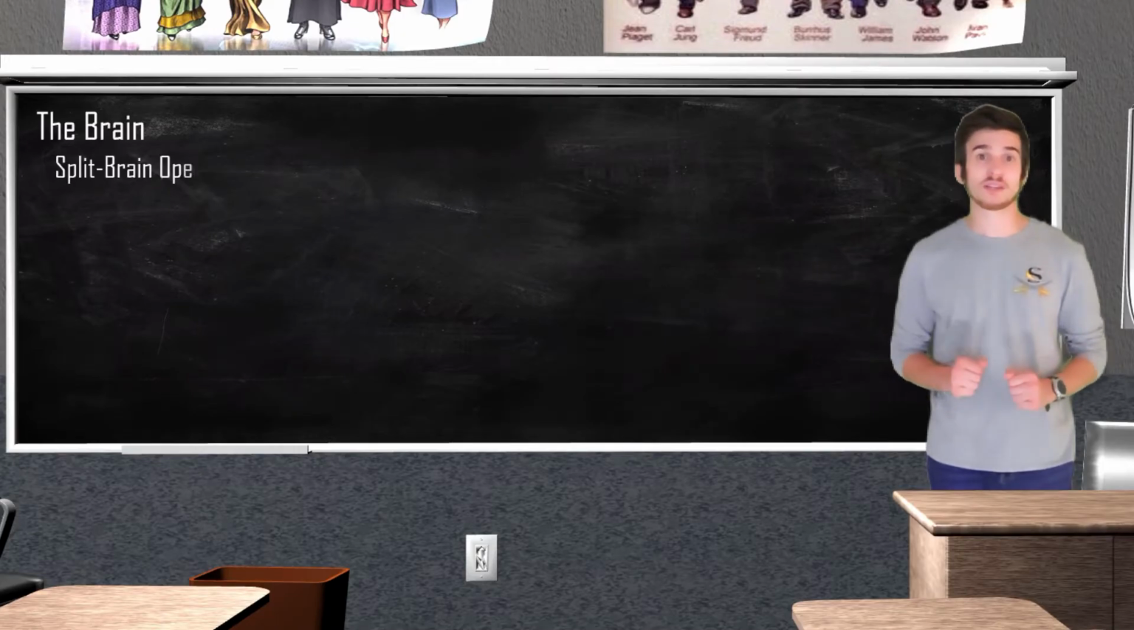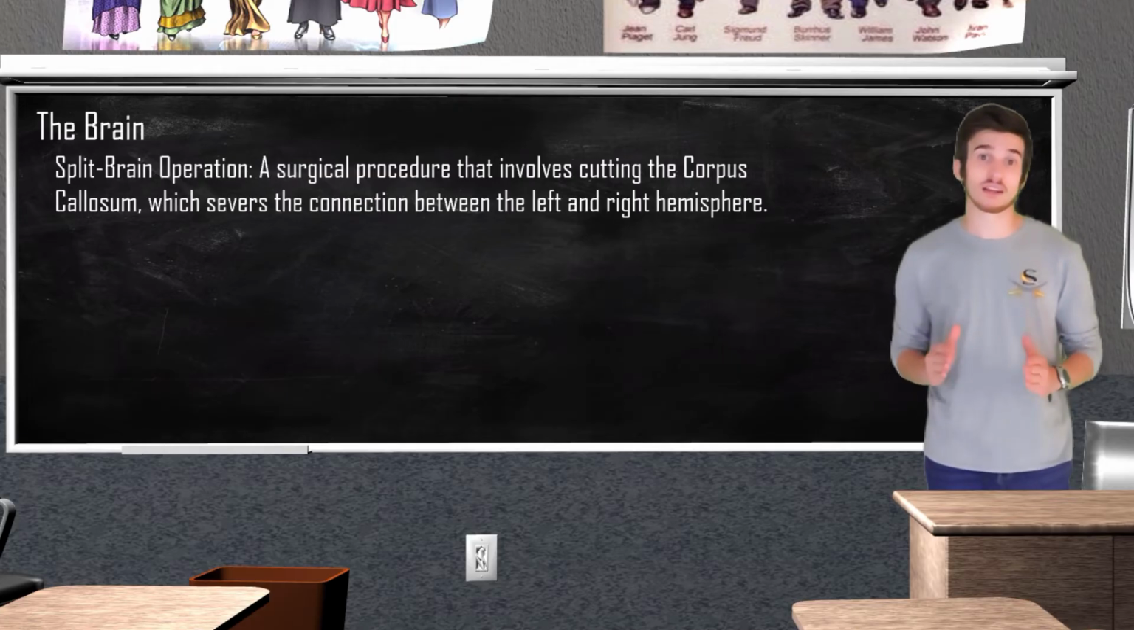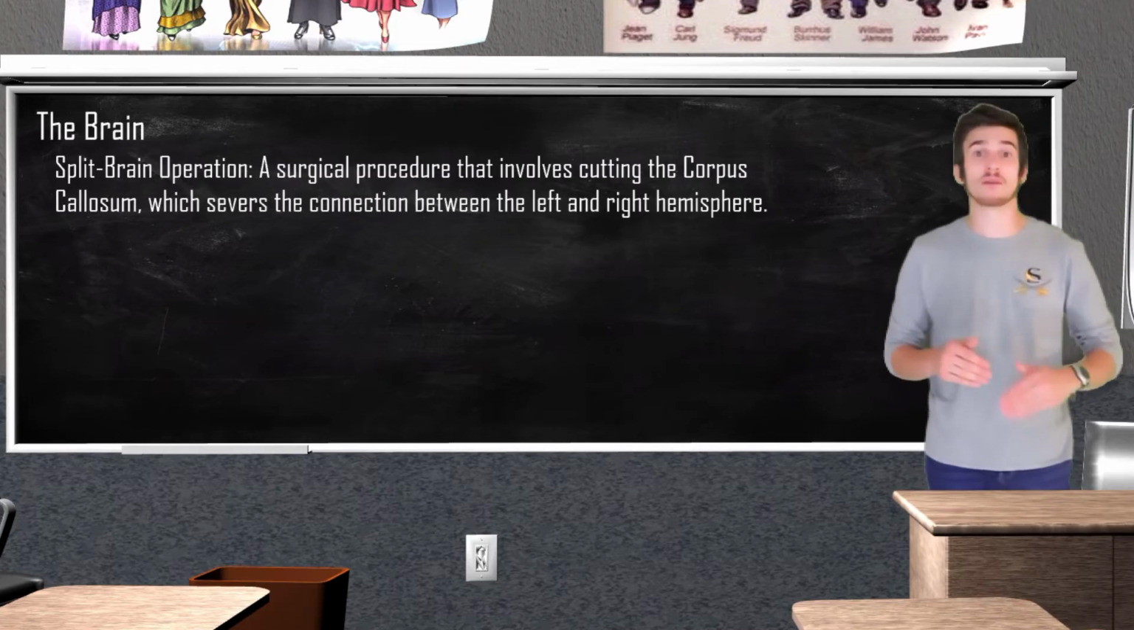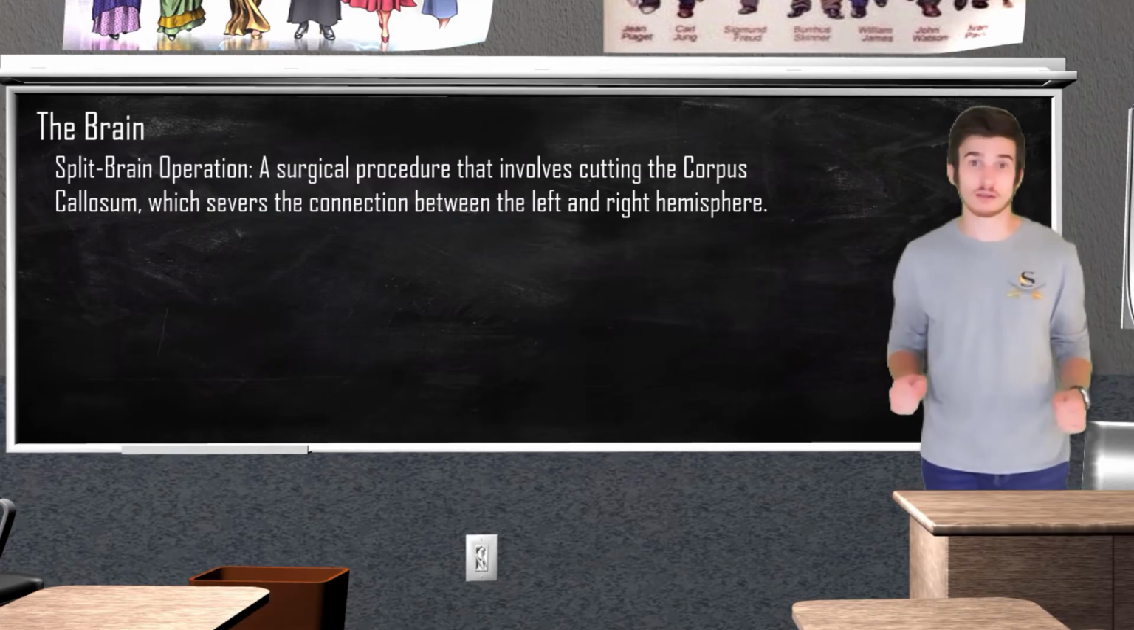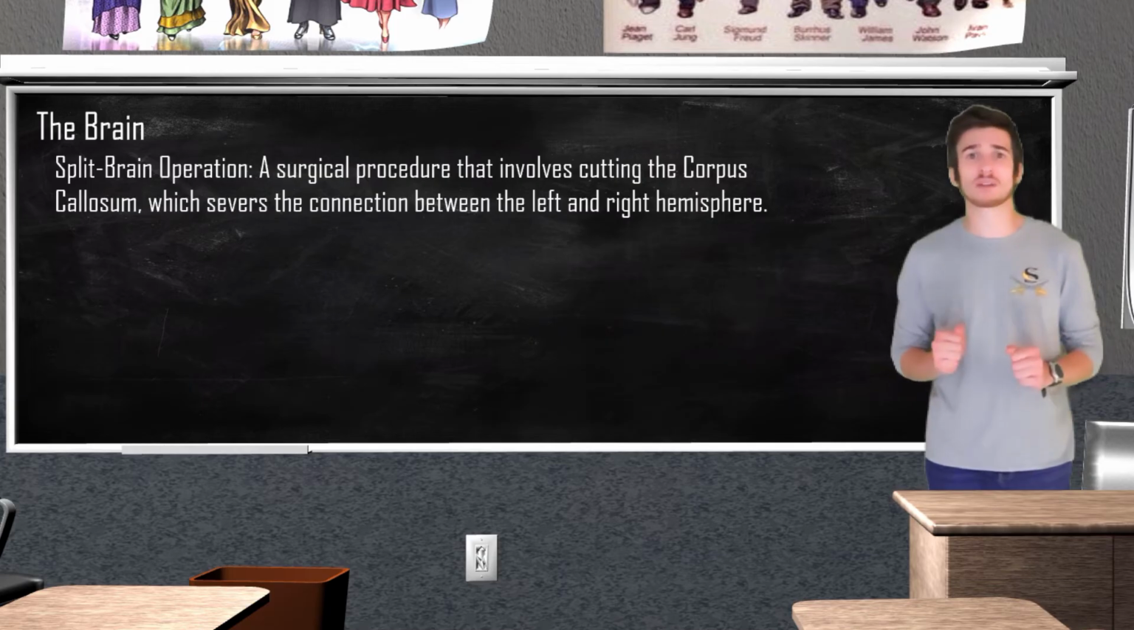The split brain operation is a surgical procedure where the corpus callosum is cut. This severs the connection between the left hemisphere and the right hemisphere of the cerebral cortex. So why exactly would someone want to receive this procedure? As I mentioned earlier, the corpus callosum is like the bridge that connects the two sides of the brain.